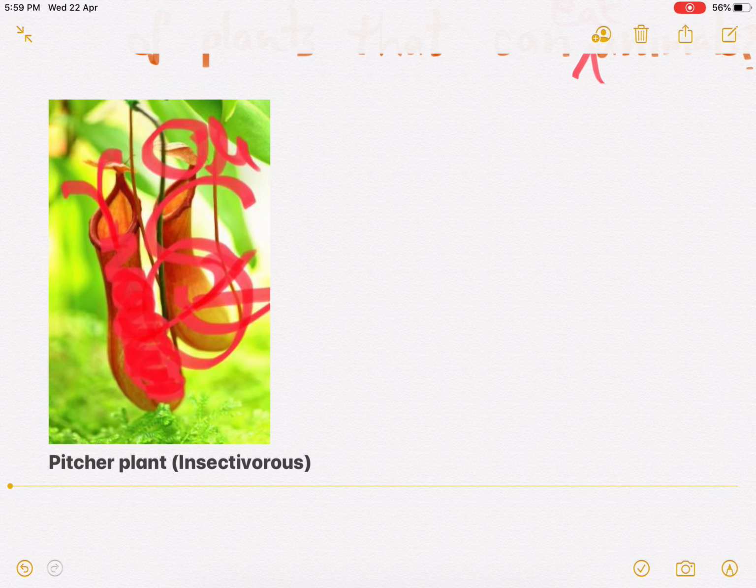So these are the other modes of nutrition for plants which don't have any chlorophyll, and how they use the heterotrophic mode of nutrition. Only two topics are left: saprotrophs and symbiosis. We will cover them in the next part, part 3. That will be the last part. After that we will discuss all the questions and answers, and your chapter will be finished.